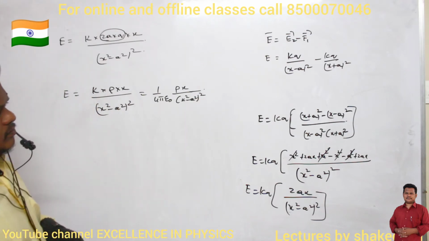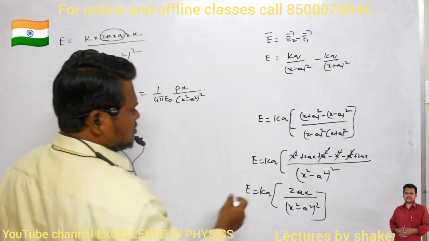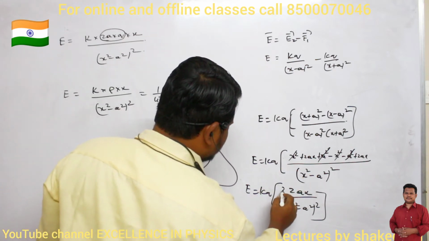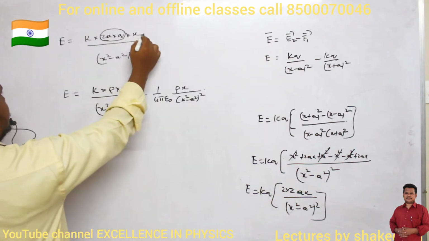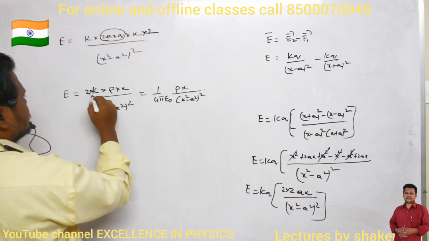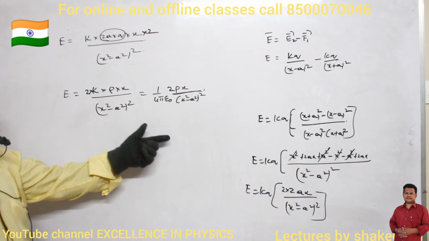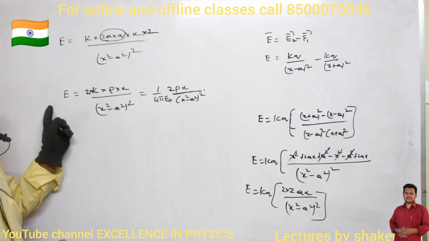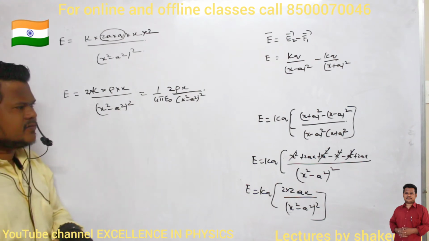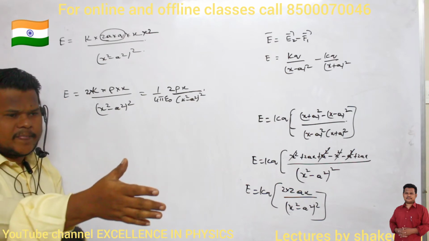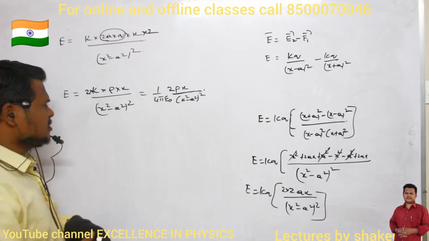So this is 2 plus 2, 4ax. 2 into 2, so again one more 2 here I will get. So 2px by 4 pi epsilon naught into (x square minus a square). Clear? So this is the net electric field because of the electric dipole on which line? On the axial line. Are you able to understand?